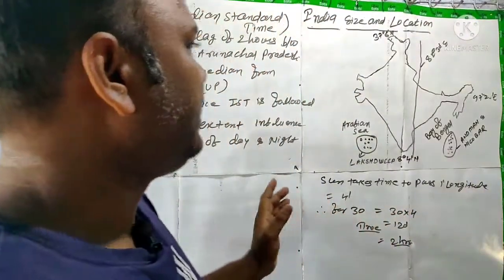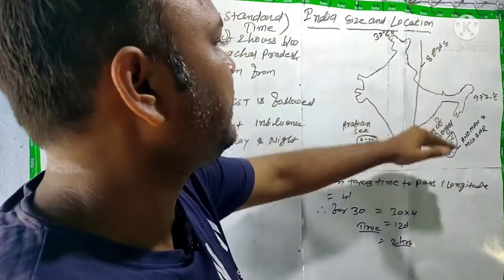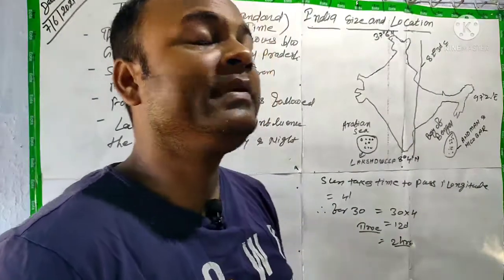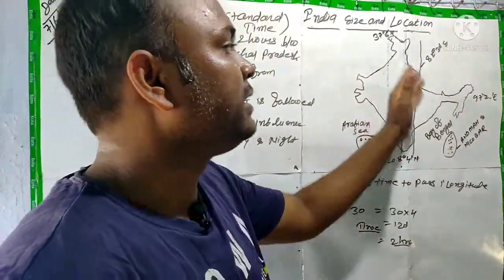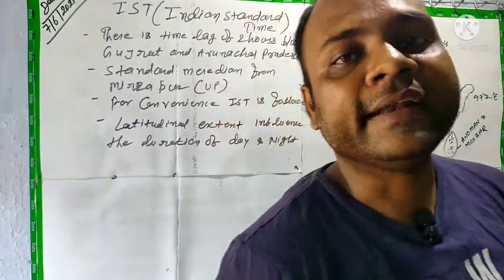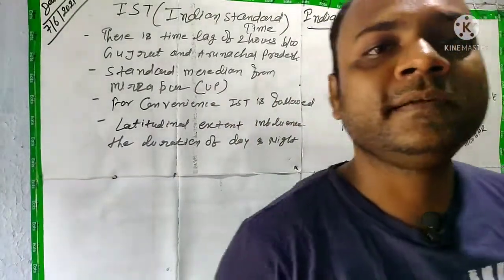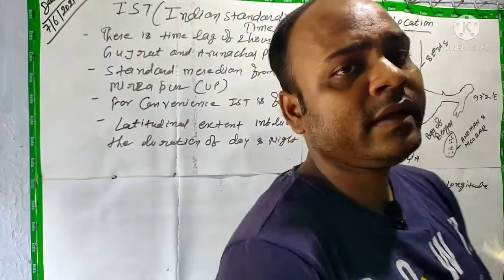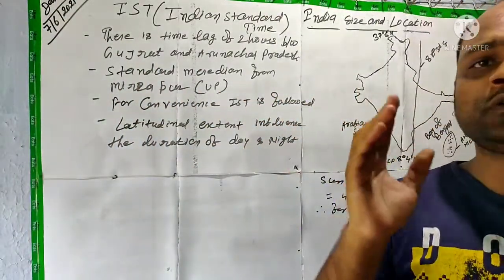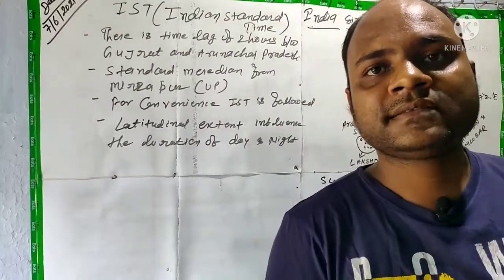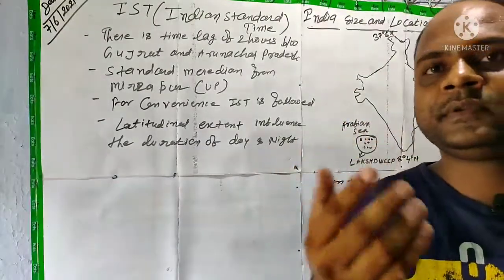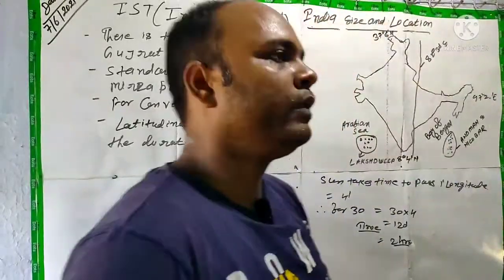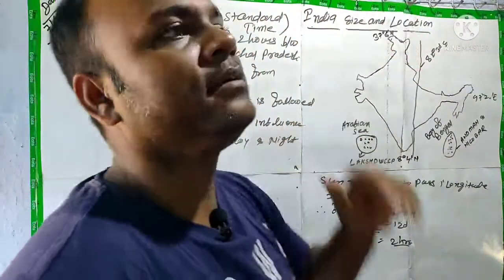And latitudinal extent, when we move from south to north, influences what? The duration of day and night. So keep in mind always: longitudinal extent influences the time duration, and latitudinal extent influences the day and night durations.